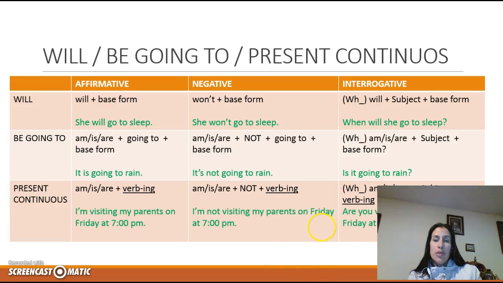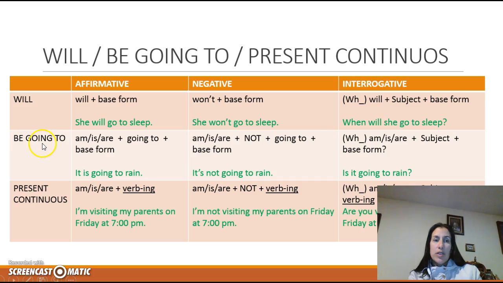This table is going to help you. I'm not going to explain it one by one, but it's going to help you to know the structure of these three tenses. So you have will in the affirmative, negative, and interrogative forms. Just pay attention to the form of the verb. It's with the base form, and the order in the questions is auxiliary, subject, and then the verb.